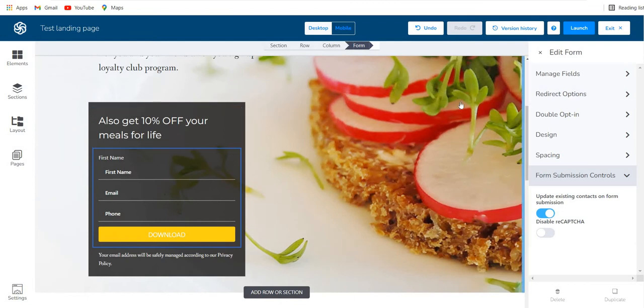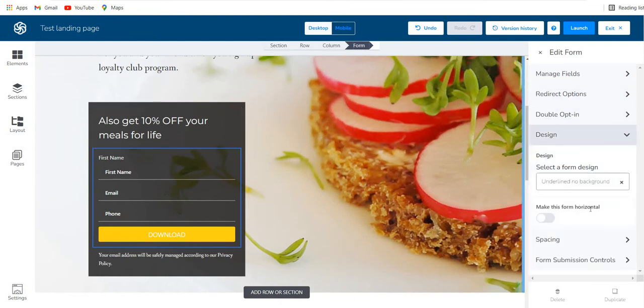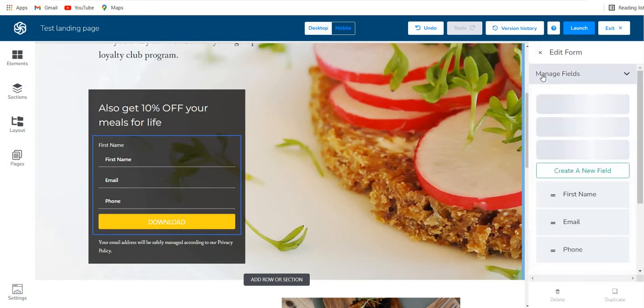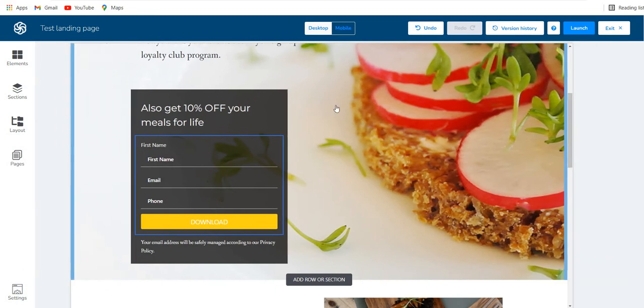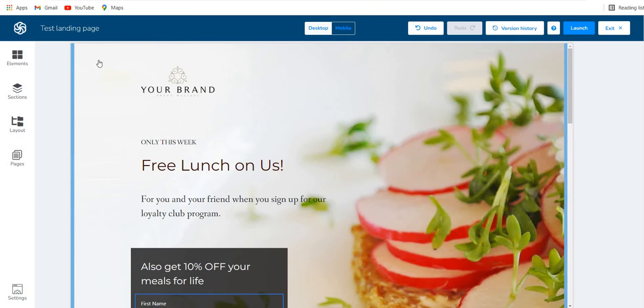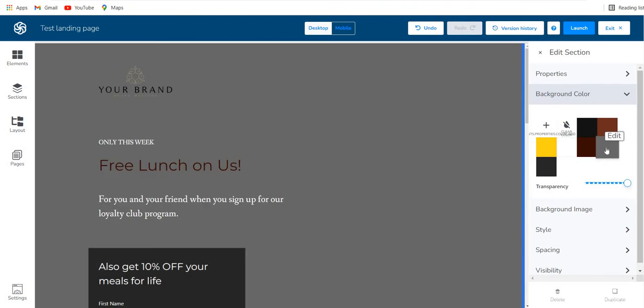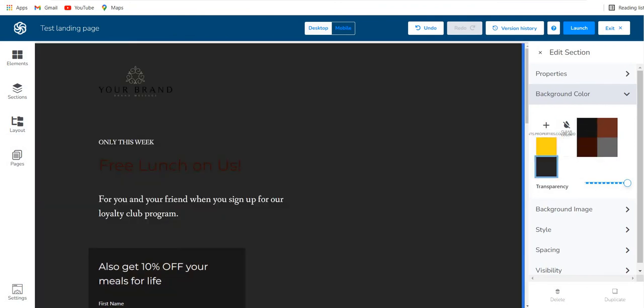You can play around with the colors of the form, you can do some changes over here, and it's all self-explanatory over here. So I'm just going to close this, and if I want to change the background of this image, so I'll just click into this image and I can change the background over here. So you can do all of these changes.